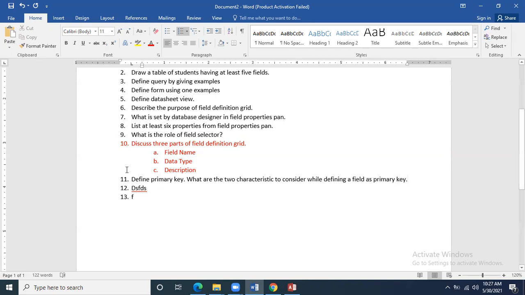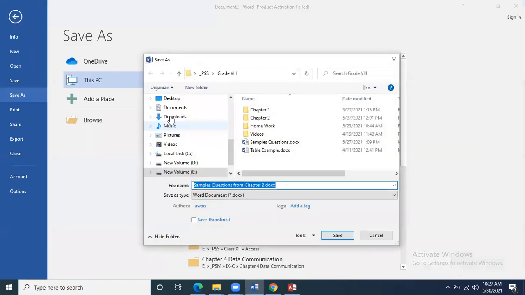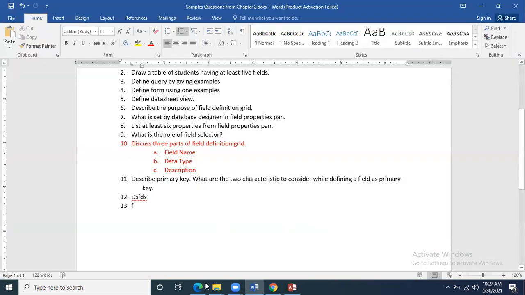What are the characteristics? Describe primary key. What are the two characteristics to consider while defining a primary key? These are the sample questions that we are doing for chapter number 2. What are the two characteristics?